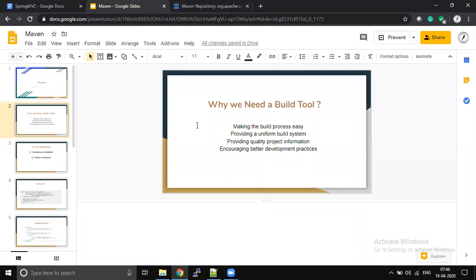So there are so many benefits we will get. The very first benefit is the project build. For example, how are we going to deploy our applications into a server? The Java application, how will it get deployed? Either as a jar file or a war file or an EAR, right? So we, as developers, write Java files, okay?